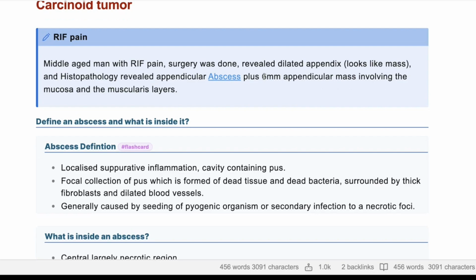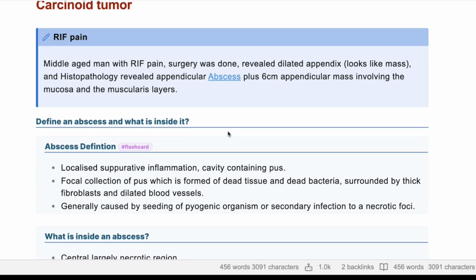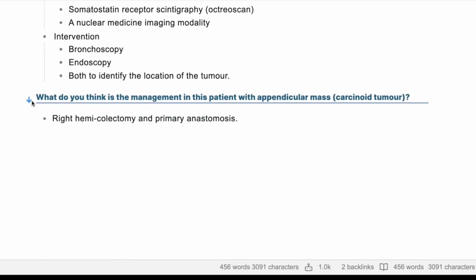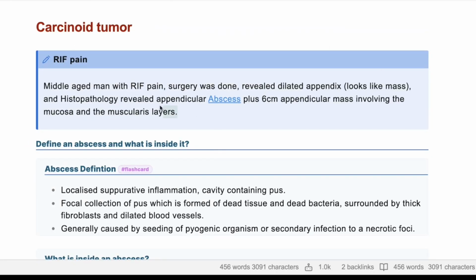Yeah. So look at that. I'm sorry, this is centimeter, not millimeter. So that's the importance of remembering the scenario. I would be expecting you to say the tumor is 6 centimeter, so I will go for right hemicolectomy. Yes. So that's very important, to try to remember the stem that you have. Great, well done.